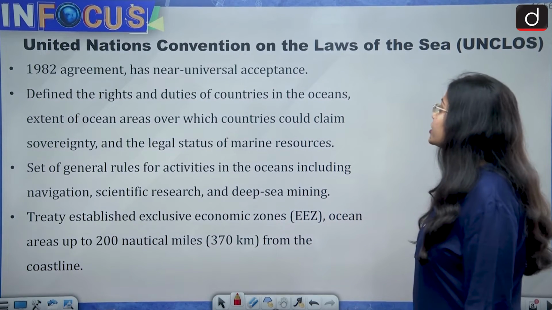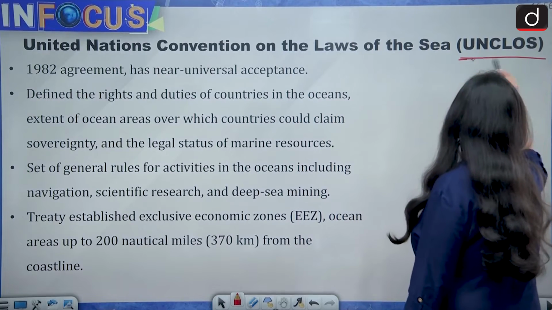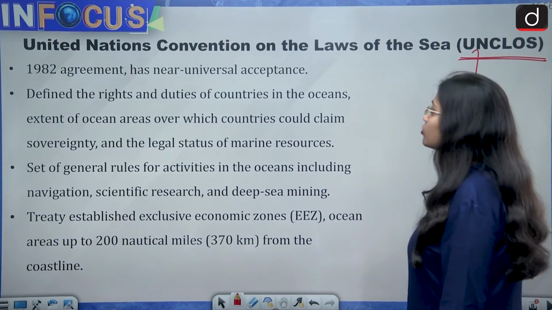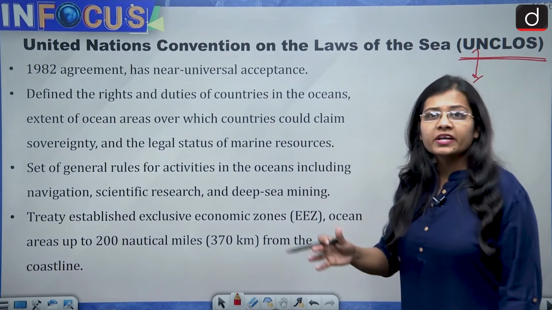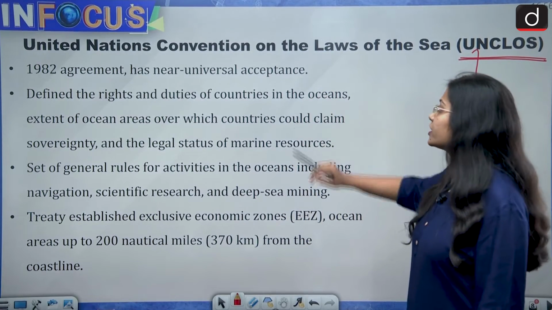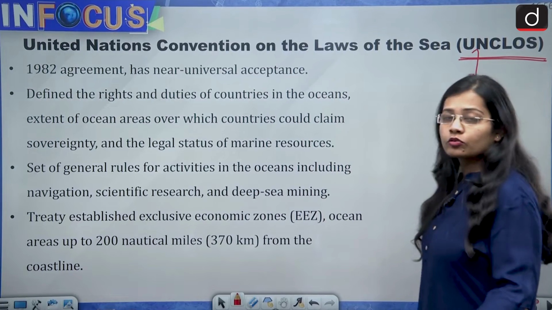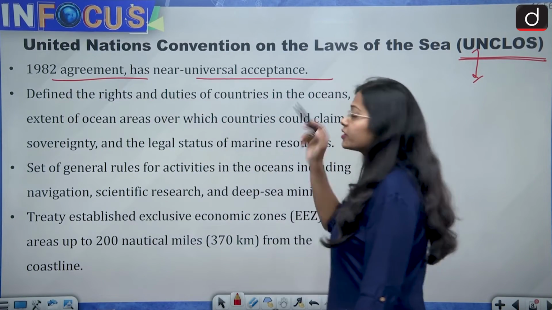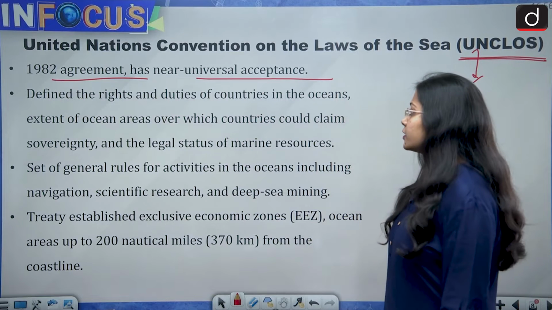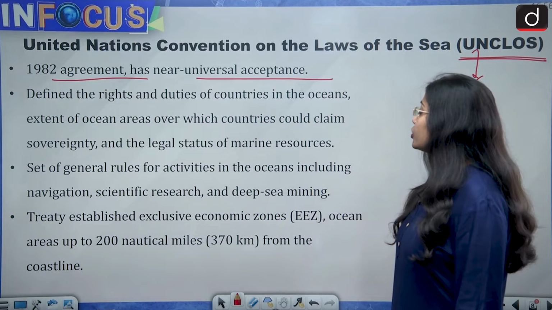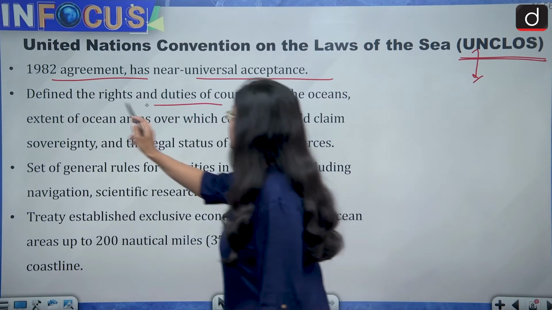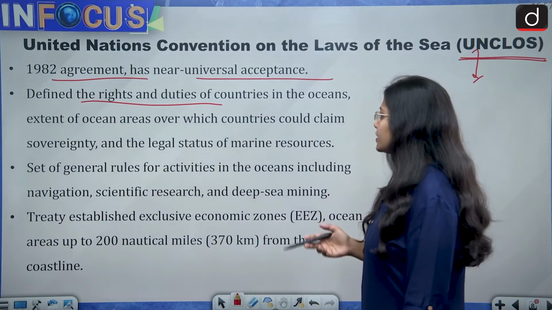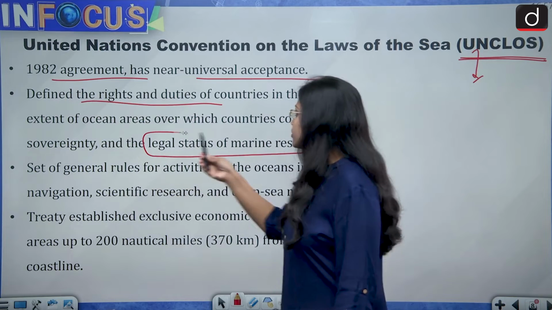Then comes the United Nations Convention on the Law of the Sea, because the High Seas Treaty is signed under UNCLOS. So the High Seas Treaty is the implementation part of the United Nations Convention on the Law of the Sea. UNCLOS is a 1982 agreement and is almost universally accepted or ratified. It defined the rights and duties of countries in the oceans, the extent of ocean areas over which countries could claim sovereignty, and the legal status of marine resources.